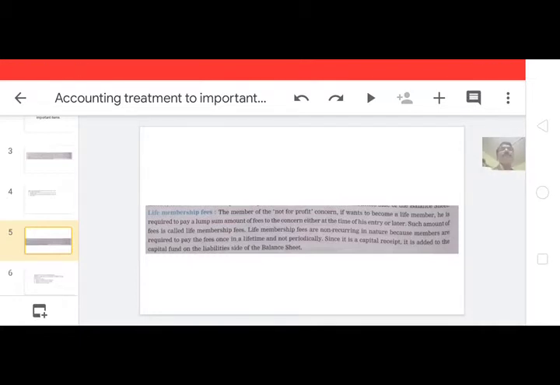So as per the instruction, we have to give the treatment: how much part is treated as revenue and how much is to be capital. The revenue part is to be credited to the income and expenditure account, and the capital receipt is to be added into the capital fund.